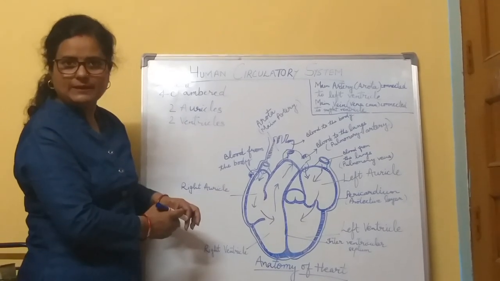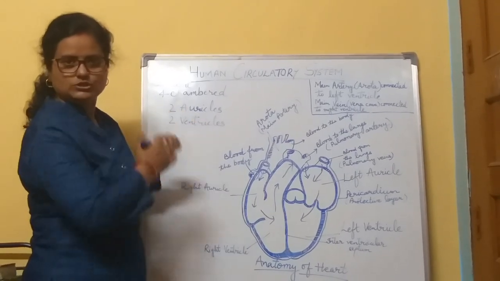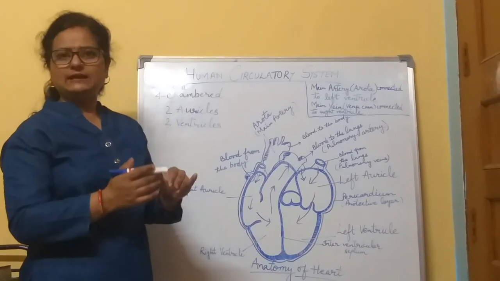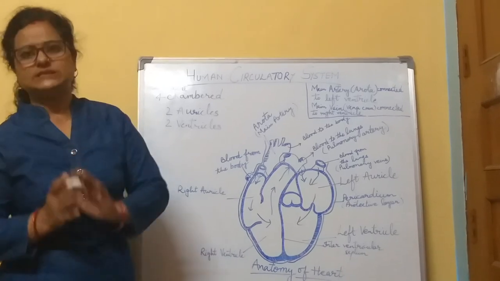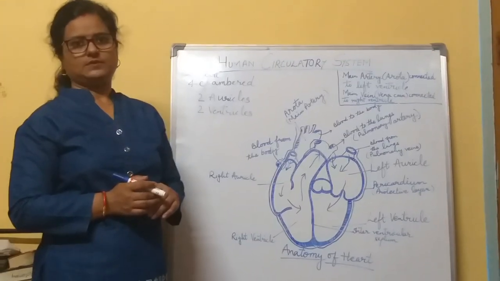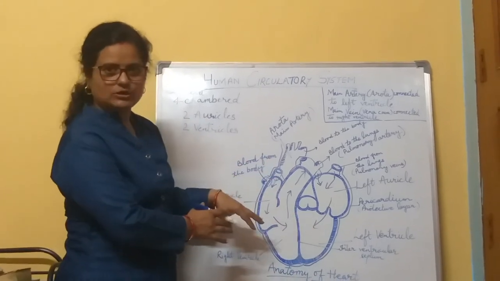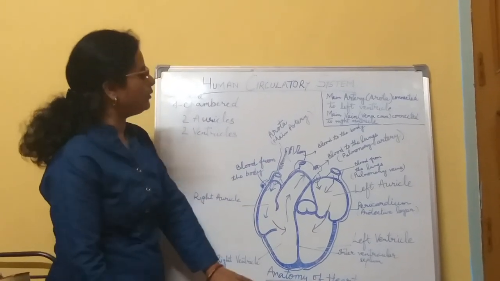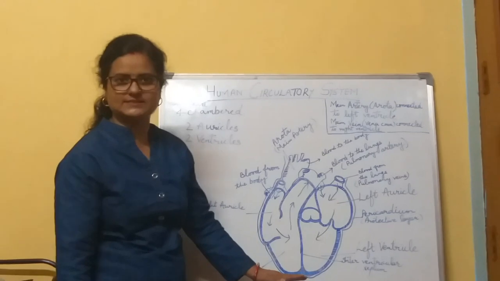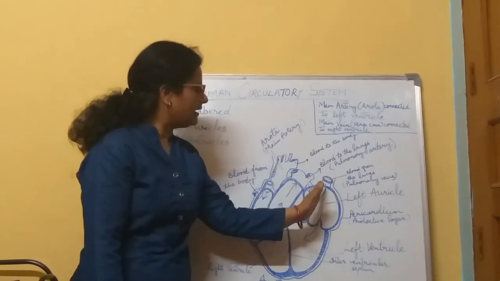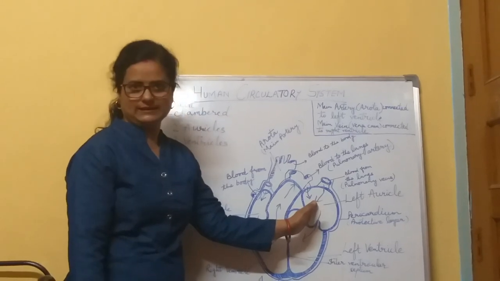Then the process of the exchange of gases takes place and the blood becomes oxygenated. When the blood gets oxygenated, then with the help of the pulmonary veins, it comes to the left auricle.